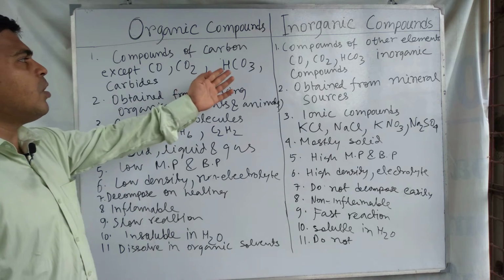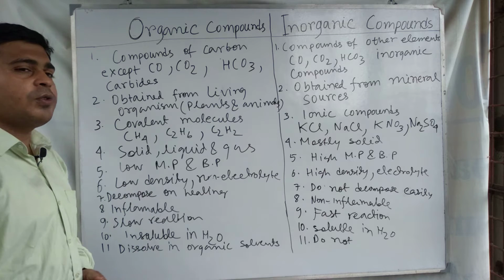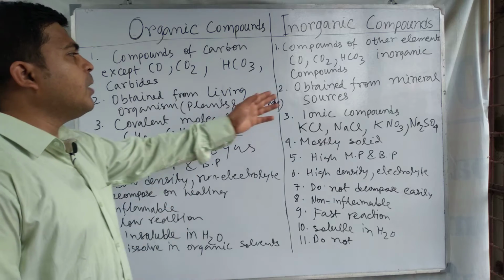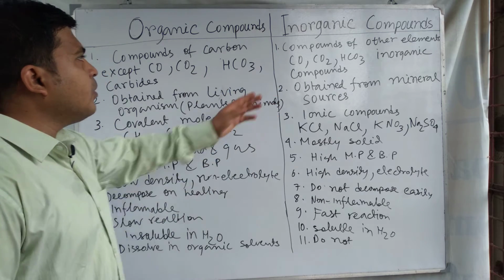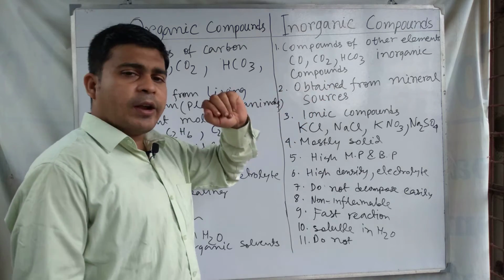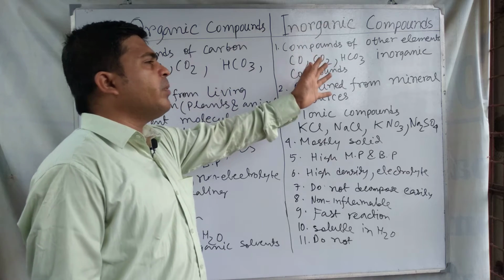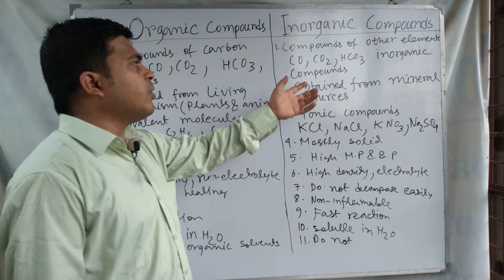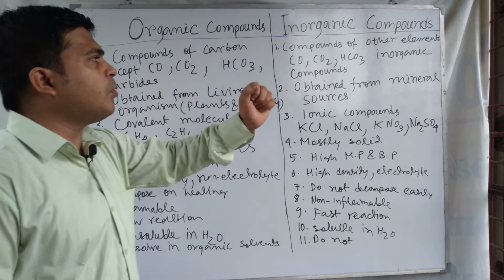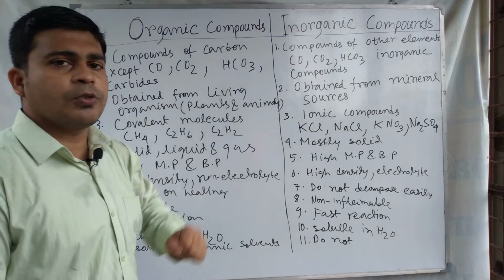Organic compounds are made up of carbon along with all the other elements. Carbon monoxide, dioxide and bicarbonate are called inorganic compounds because they are obtained from mineral sources.